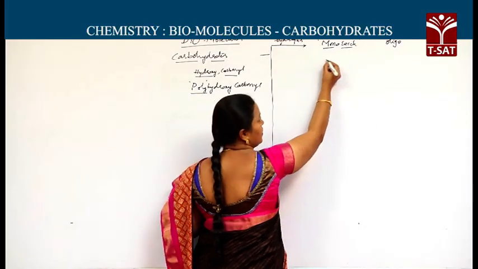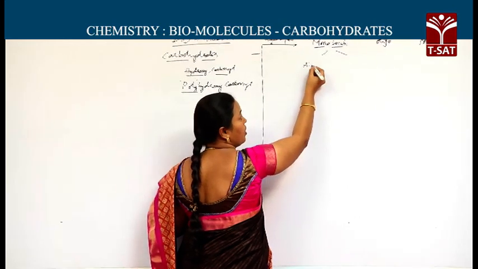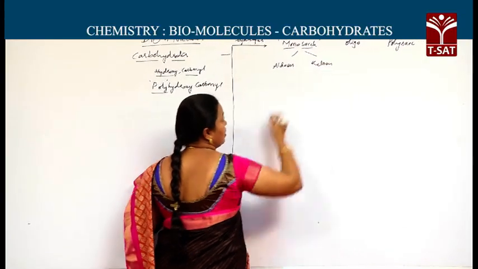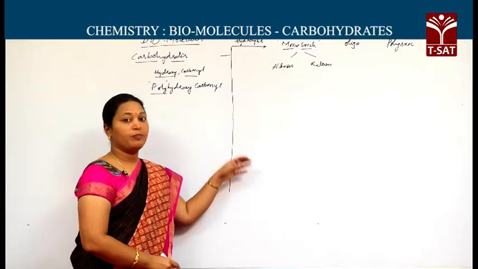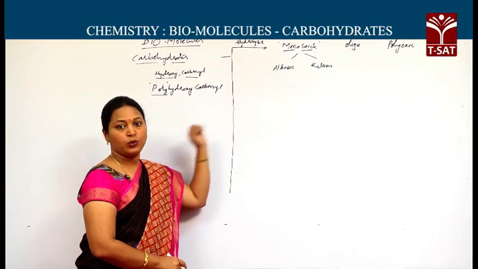These are again 2 types based on the carbonyl functional group: aldoses and ketoses. Aldoses contain the main functional group aldehyde, ketoses contain the main functional group ketone.